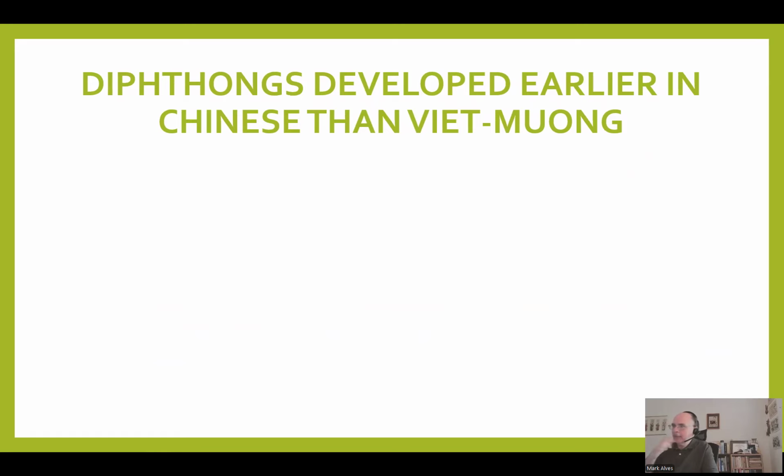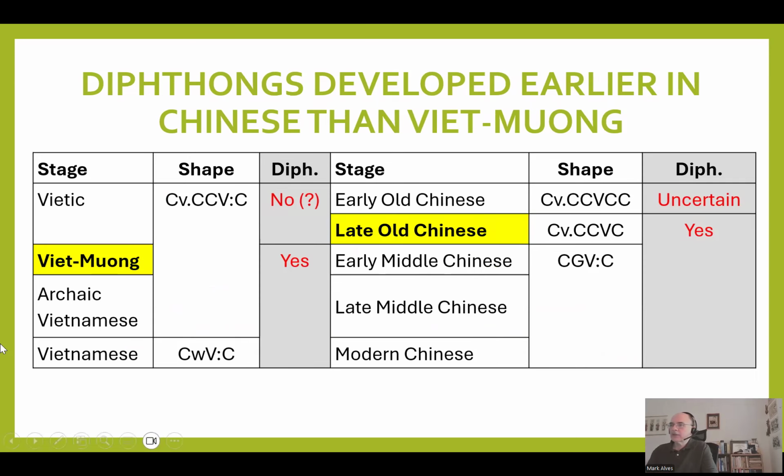Well, the first thing I can say is that it looks like diphthongs developed earlier in Chinese than in Vietnamese. So at the stage of Proto-Vietic and early Old Chinese, it looks like there were either no diphthongs or limited numbers of diphthongs. And of course, the Old Chinese reconstructions vary, but as you'll see in the data I present, all of the reconstructions have monophthongs.